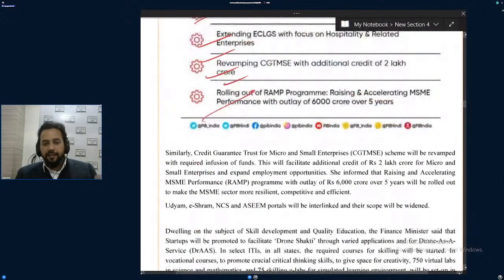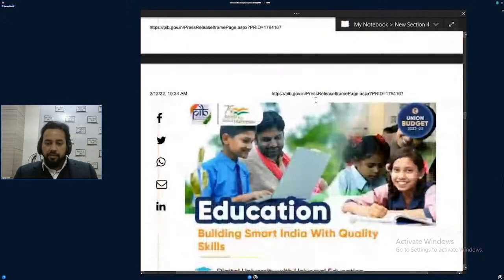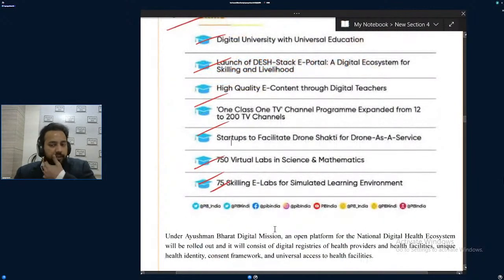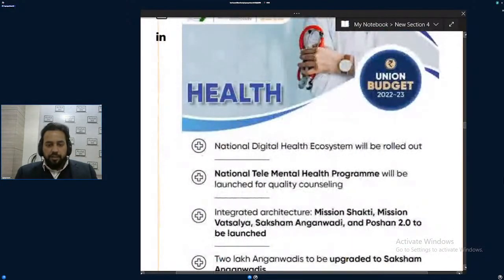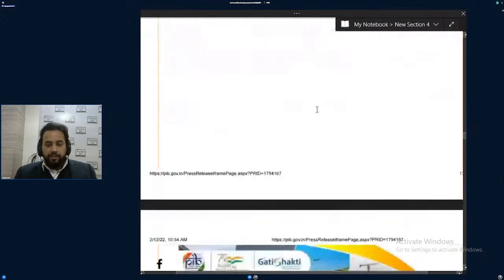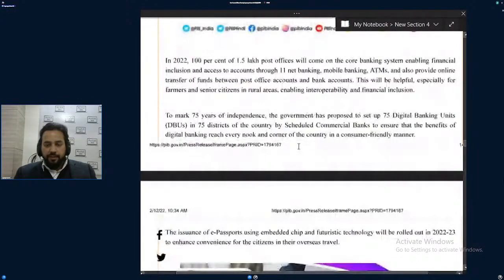Okay, these are expenditures. I said we are now talking about all expenditure, which you can see through these schemes. So just give it a reading. If I can manage, then in the next session I will talk about these schemes also. These are the different areas where the government is going to spend money. Yes or no? The government will be spending money on school, education, and all that. In health, the government is spending. Okay, yeah, I will upload this. In health, the government is going to spend in the spirit of PM Gati Shakti. This much money will be given so that coordination can be done better.